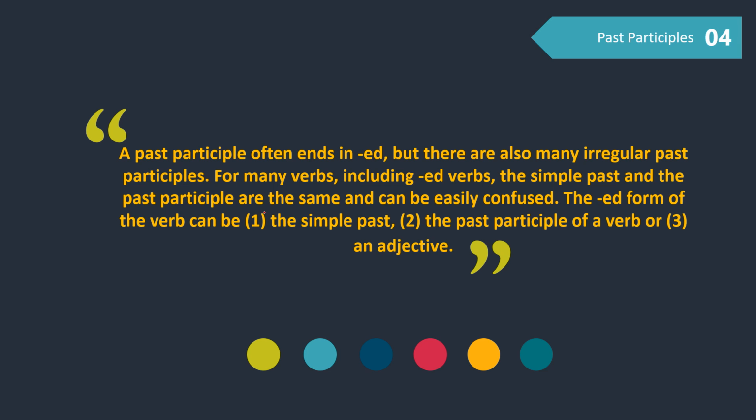If the ed form of the verb functions as the verb and it is preceded by to be or auxiliary have, has, had, it is considered past participle.